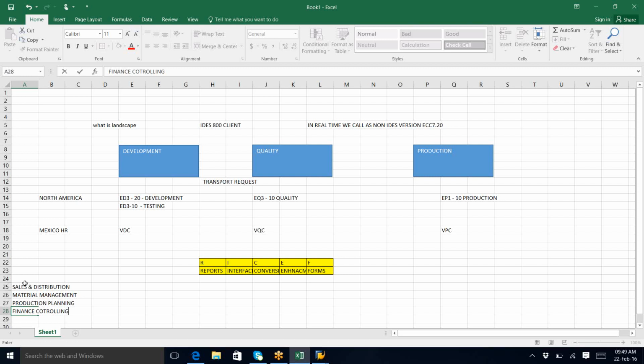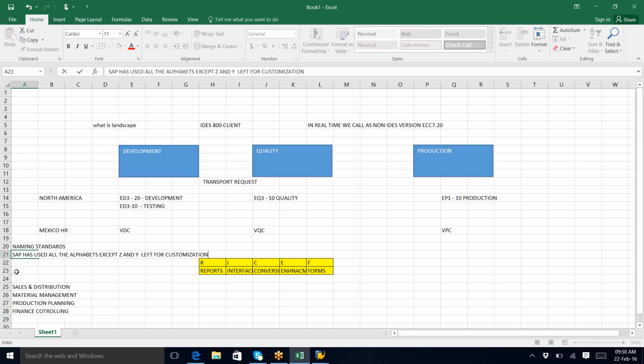First of all, how they are differentiated in SAP is used. So there will be a concept called naming standards. Any client in real time will follow some naming standards. So we cannot write whatever way we want. SAP has used all the alphabets except Z and Y, which are left for customization.